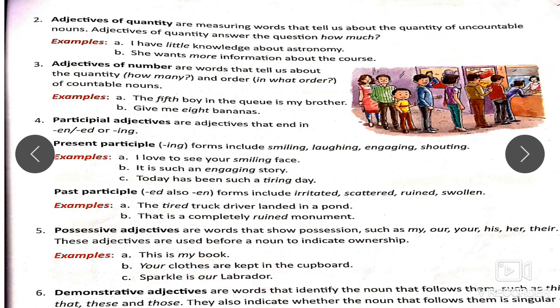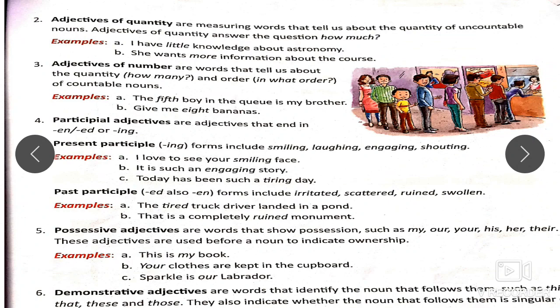Sparkle is our Labrador. Whose Labrador? Our Labrador. So Labrador is again the noun here, and our is the word of possession. So we find possessive adjectives have nouns following the words of possession immediately. Hence these are possessive adjectives. And if you can recall what possessive pronouns are, this is my book.